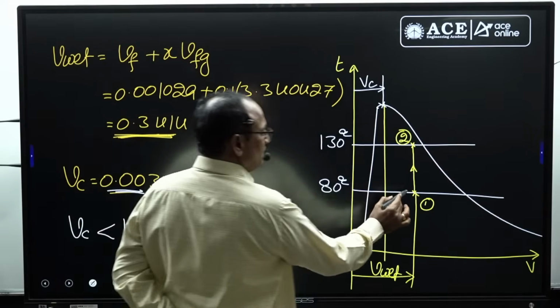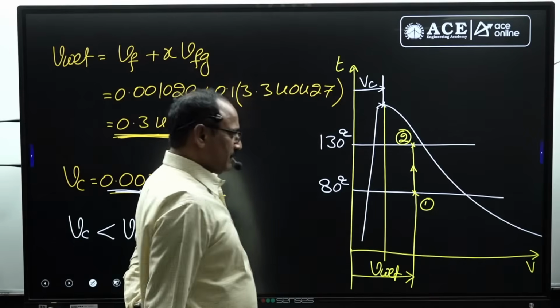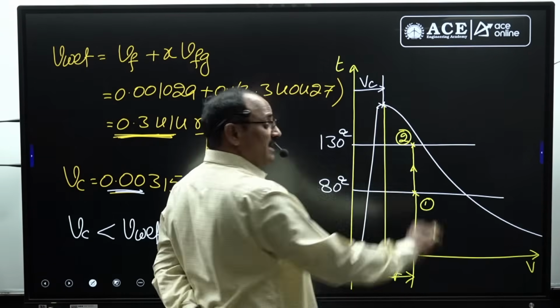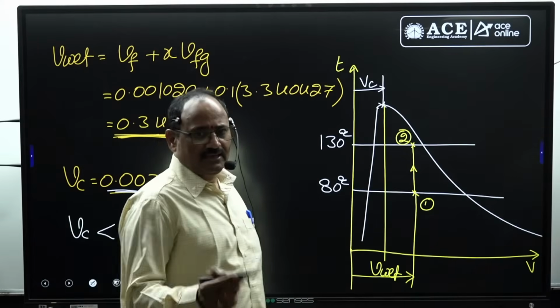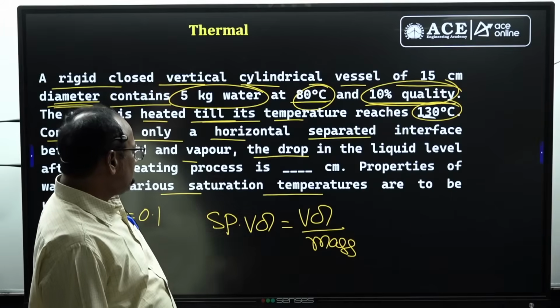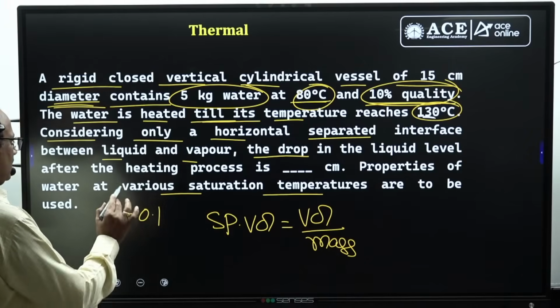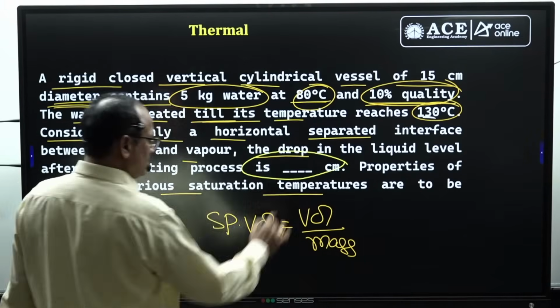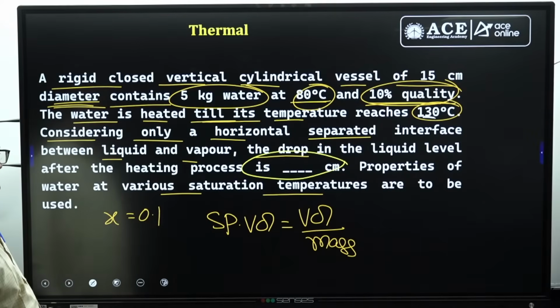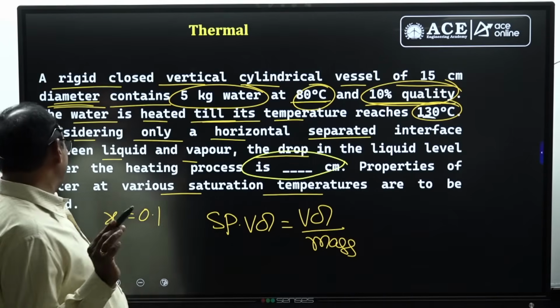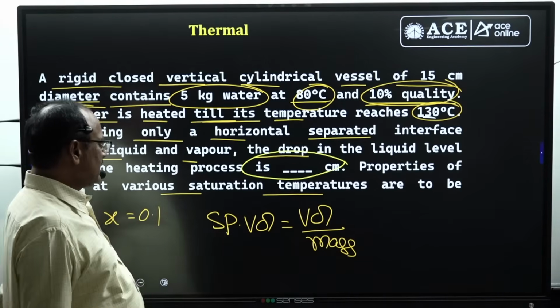Now look at state 2. State 2 is very close to the saturated vapor curve. Since state 2 is very close to the saturation vapor curve, vapor content increases. When the vapor content increases, definitely liquid content decreases. So what is it asking? The drop in the liquid level after the heating process, in centimeters, it is asking, right? Actually, whether the liquid level is increasing or decreasing, definitely the liquid level decreases. That can be decided.